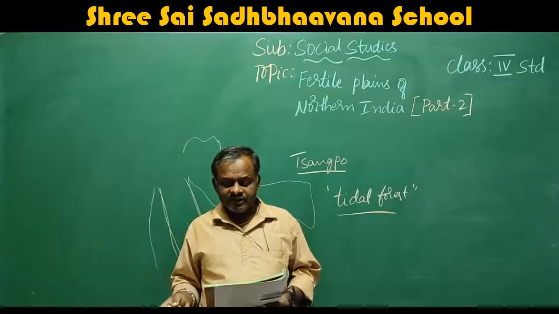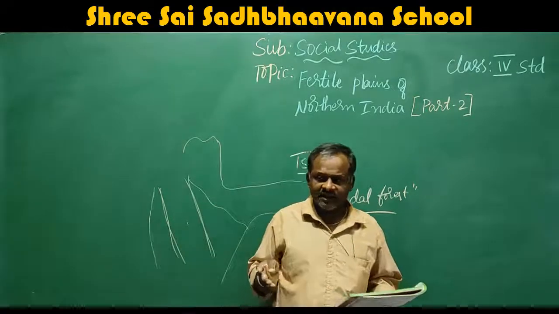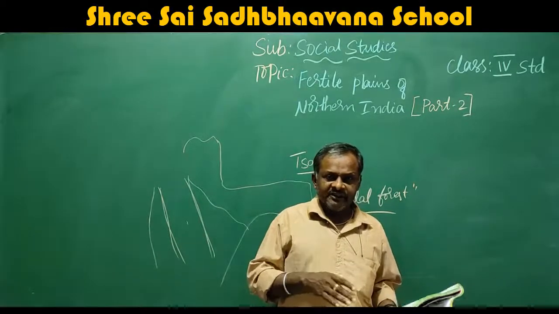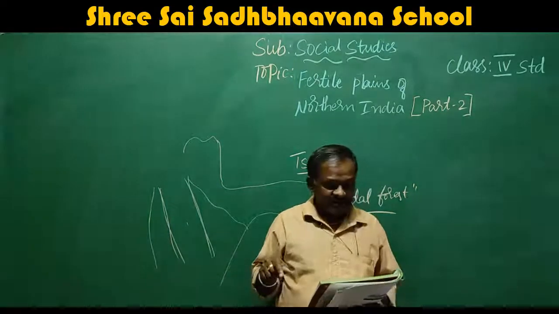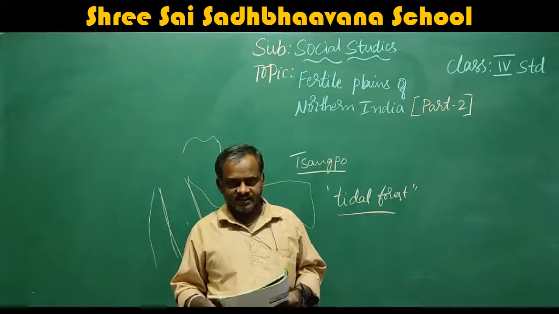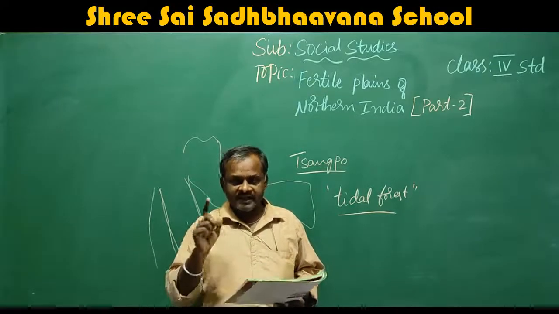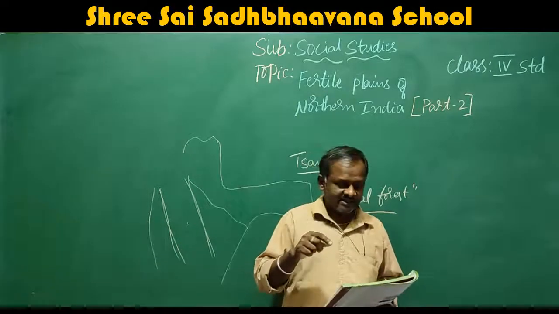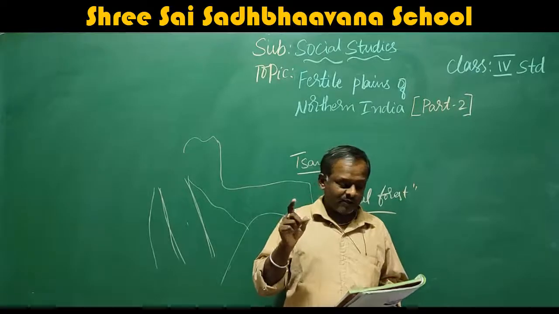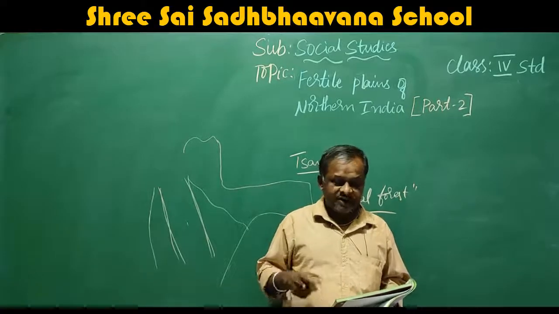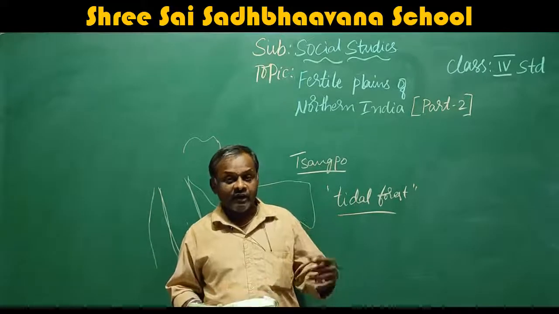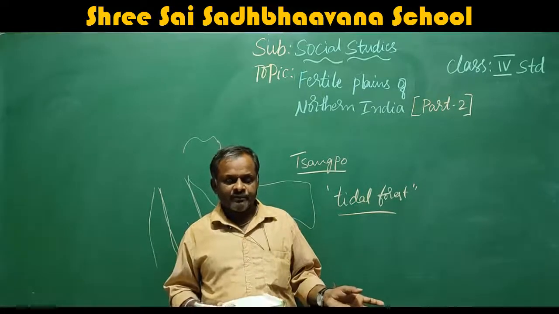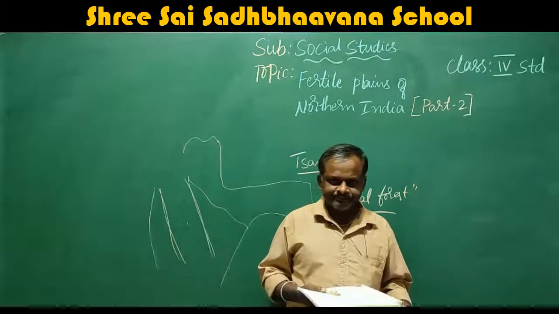The other crops that grow here are rice. Along with the wheat, they are growing rice, pulses, cotton, sugarcane, and oil seeds. Rice is what we eat, pulses, cotton is what we wear, sugarcane: sugar is prepared from sugarcane, and oil seeds produce the oils.